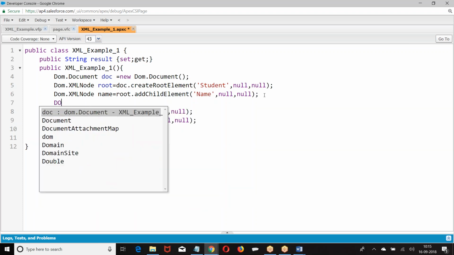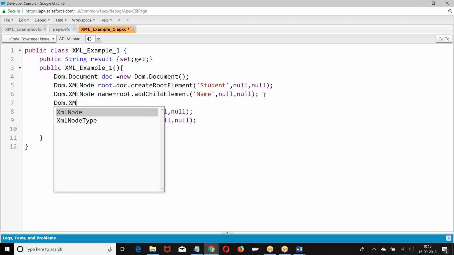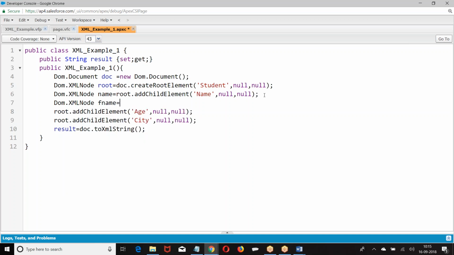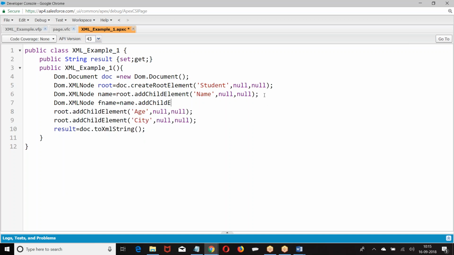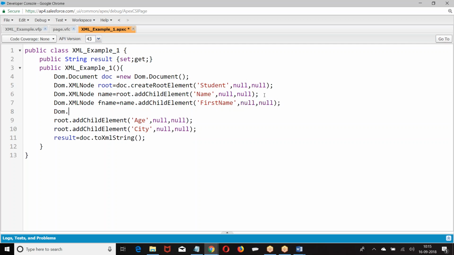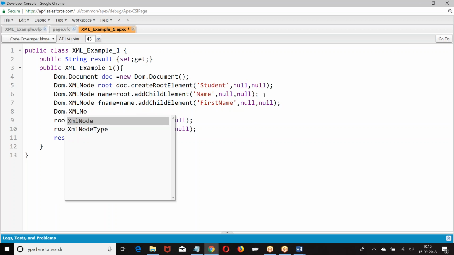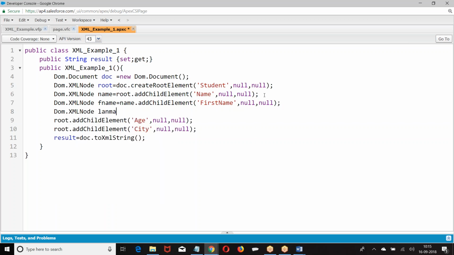I am going to refer DOM dot fname equal to name dot add, last name equal to name dot add.